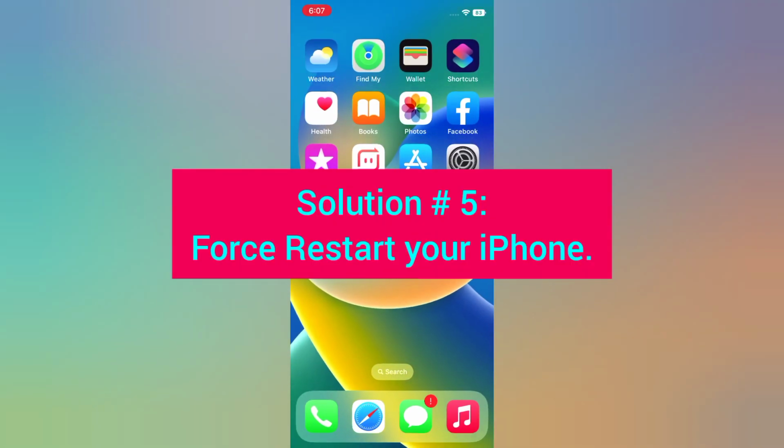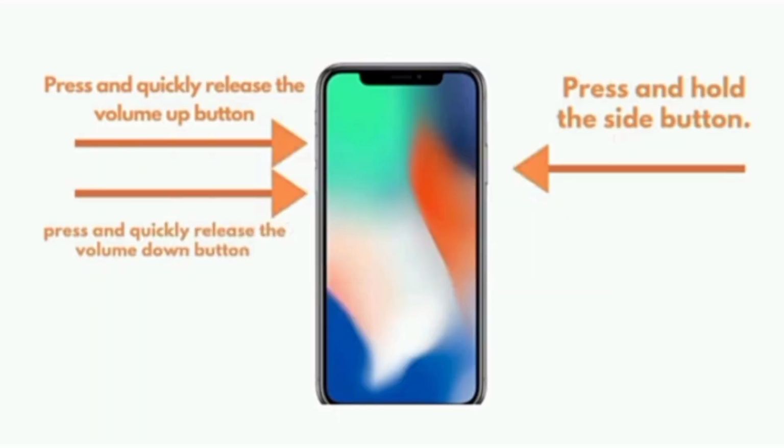Solution 5. Force restart your iPhone. iPhone 8, X, 11, 12, 13, 13 Pro, 13 Pro Max and 14. Press and hold the side button. Press and quickly release the volume up button. Press and quickly release the volume down button.